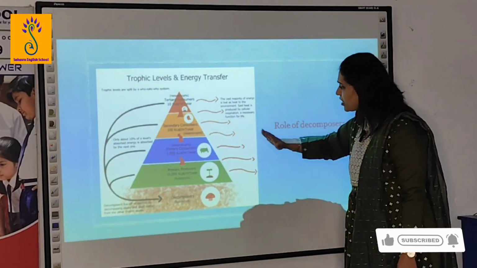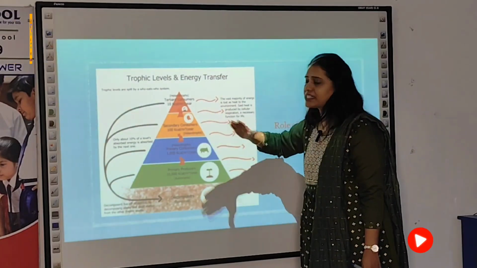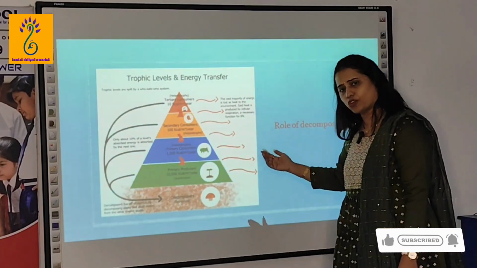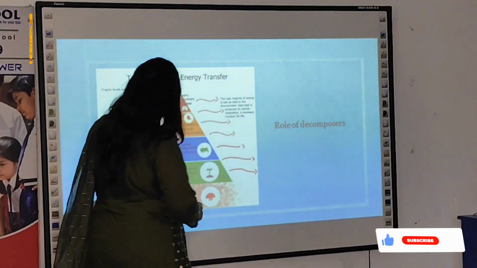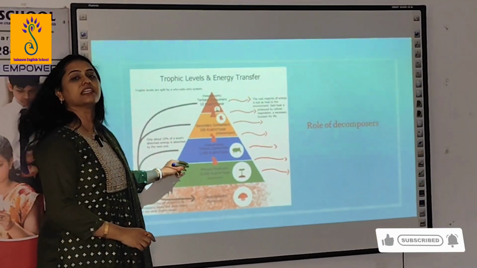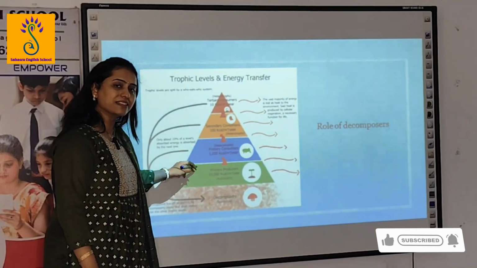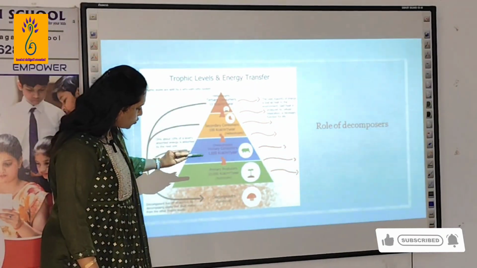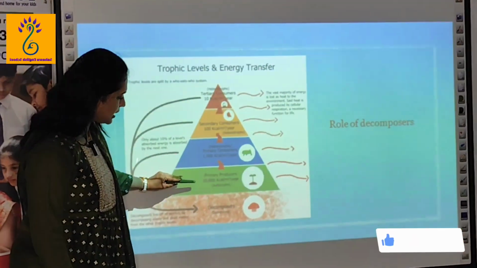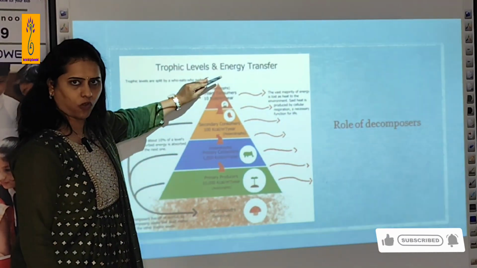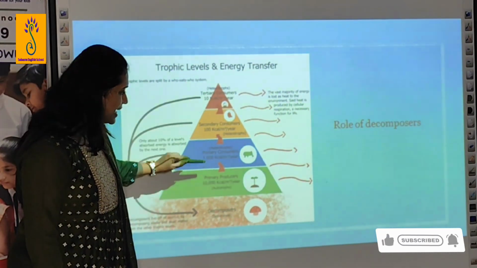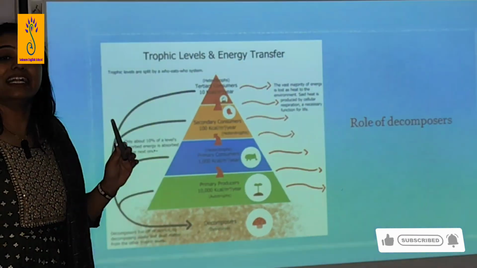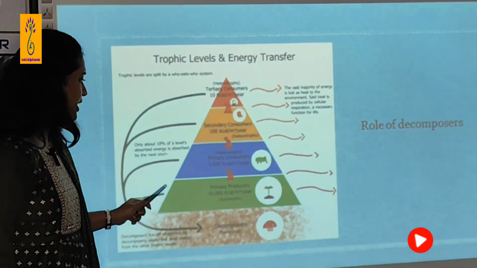Assume they produce 10,000 kilocalories of energy per year. Moving on to the next trophic level, that is primary consumers. Those are herbivores. They depend on plants. When we move from the bottom of the trophic levels to the apex, from each level there is a 10% loss of energy... wait, only 10% is passed on.